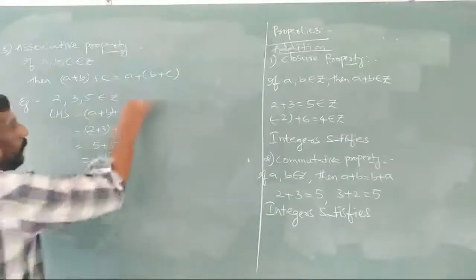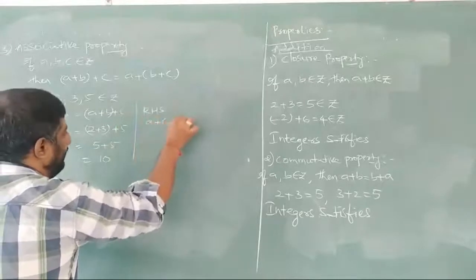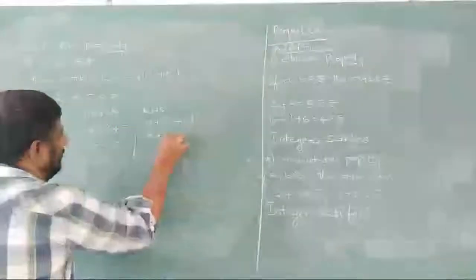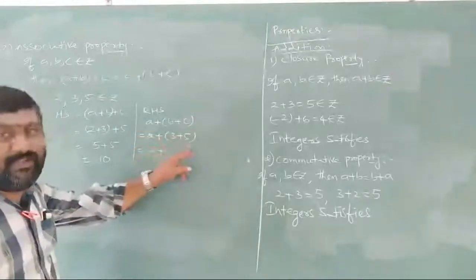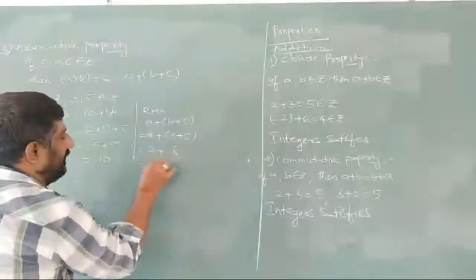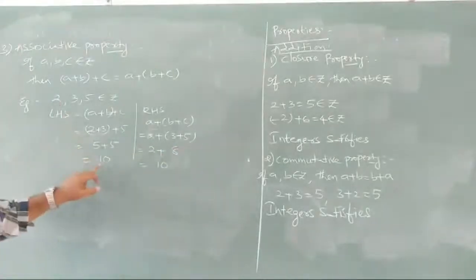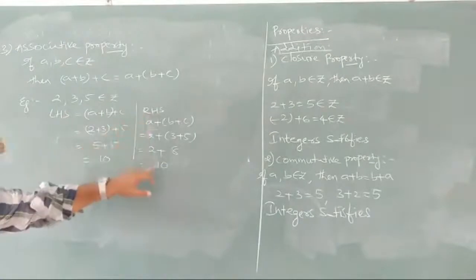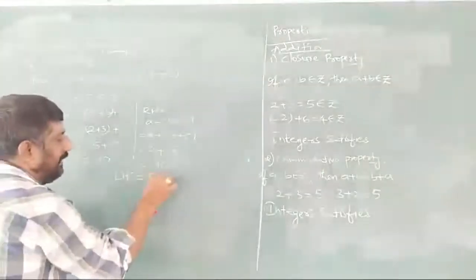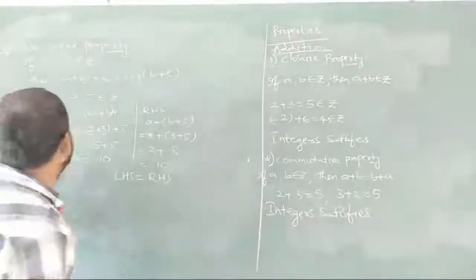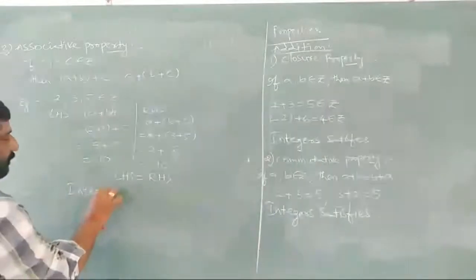So coming to RHS, A plus (B plus C), 2 plus (3 plus 5), 3 plus 5 is 8. So 2 plus 8 is 10. So LHS we are getting 10, as well as RHS also we are getting 10. So simply we can say LHS is nothing but RHS. So we can say integers satisfy associative property also.